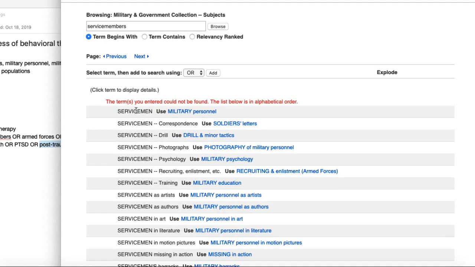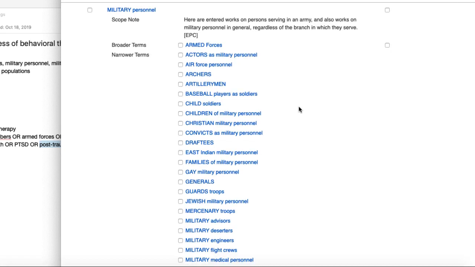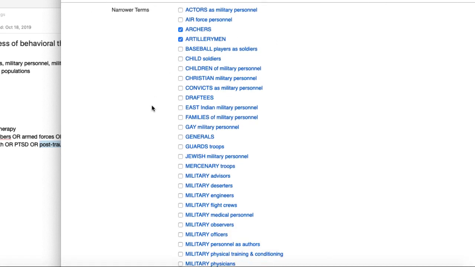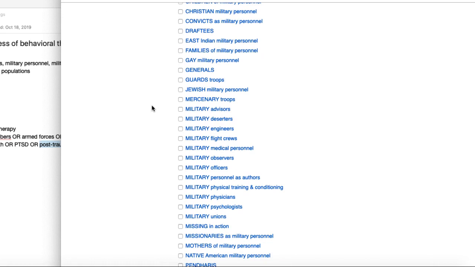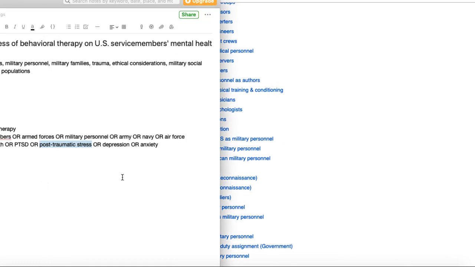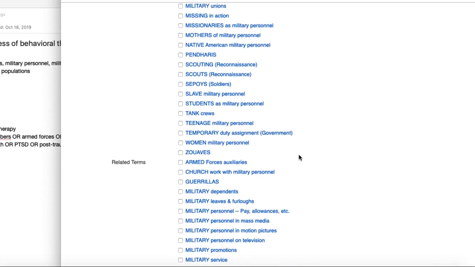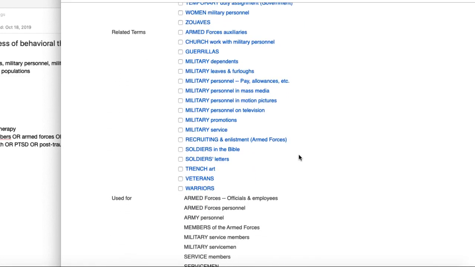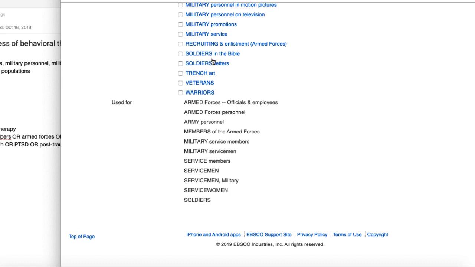All right, and we can see servicemen is what it would be pulling up, and it says to use military personnel. And here we've got a whole lot. Armed forces we've already got. Archers and artillerymen. Usually what I do when I'm building my search is I will add in all of the terms that I can possibly think might be important, and then I'll whittle them down later. We have military personnel. We should just search for military, and then that will pick up all of these other terms as well.